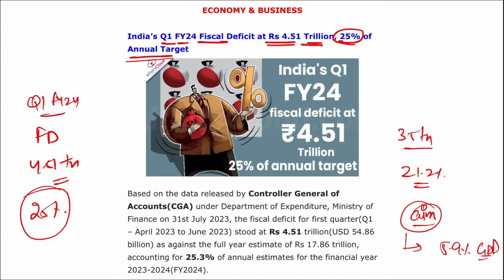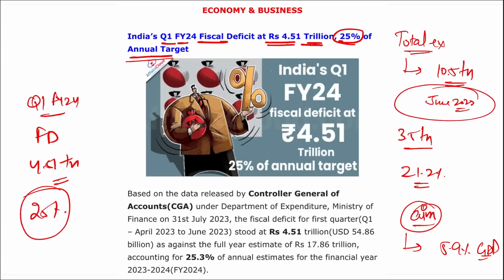Correct. Apart from this, remember, the total expenditure grew to 10.5 trillion rupees in the June 2023 quarter. So remember these data.